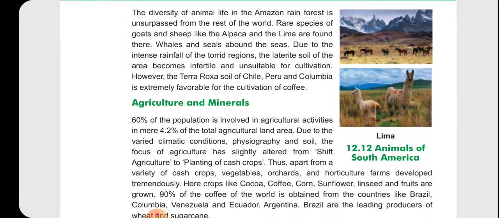The diversity of animals in the Amazon river forest is unsurpassed in the rest of the world. Since the forest is so dense, the species that live there cannot be surpassed. Special types of sheep and goats like the alpaca and the llama are found there. Whales and seals are found in the seas.